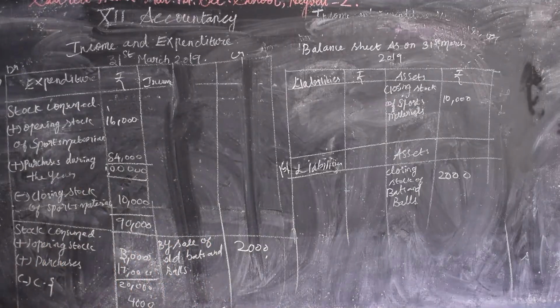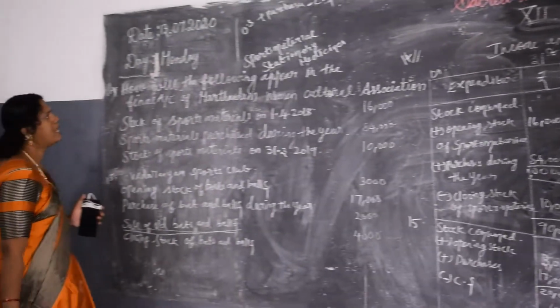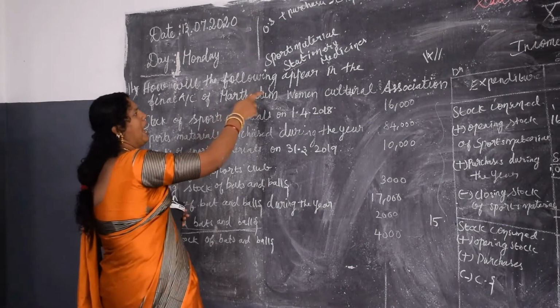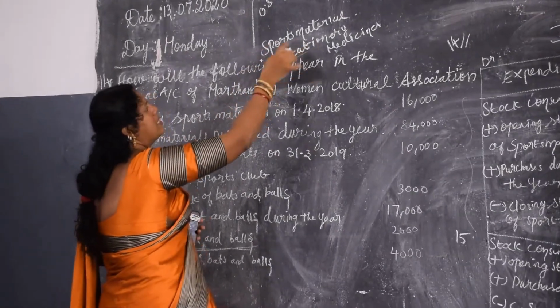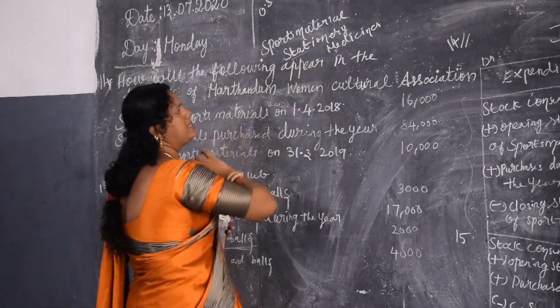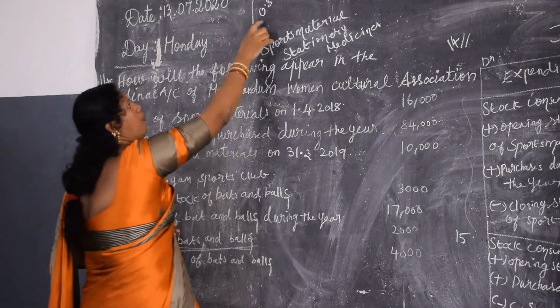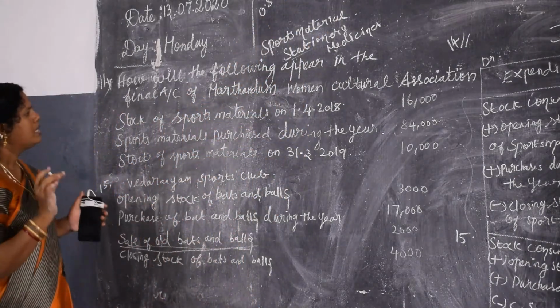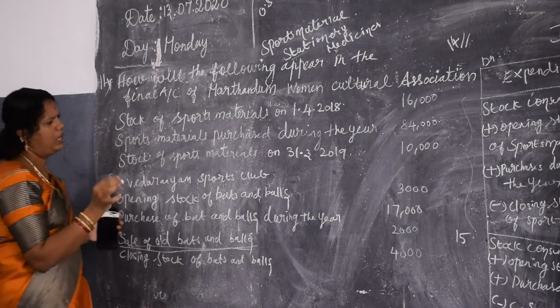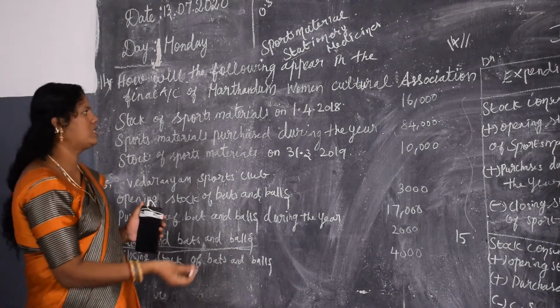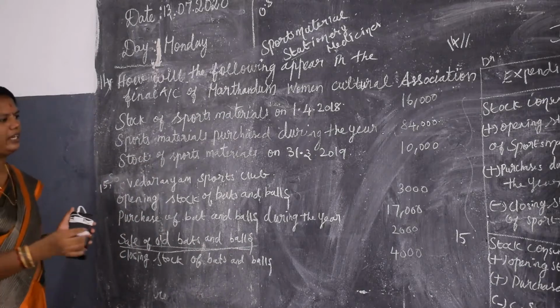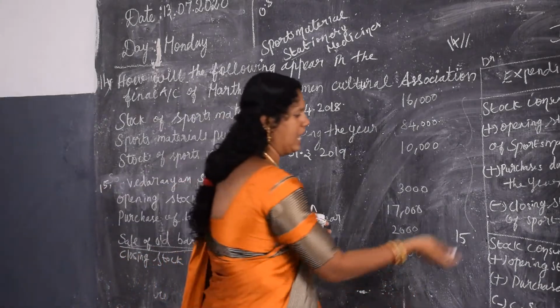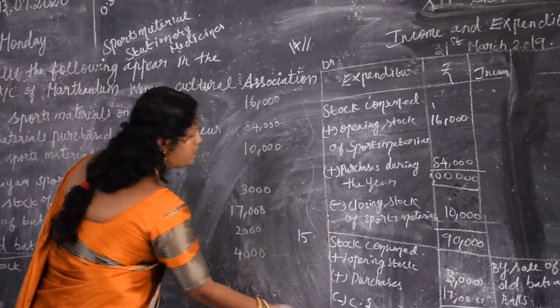In the sum, you are going to follow only two points. One is the consumable items. What are the consumable items? Sports materials, stationery and medicine. And what is the format? Opening stock plus purchases minus closing stock. If there is an income, that is a sale of old bats and balls or a sale of sports materials, it should come on the income side. Other things should come on the expenditure side only.